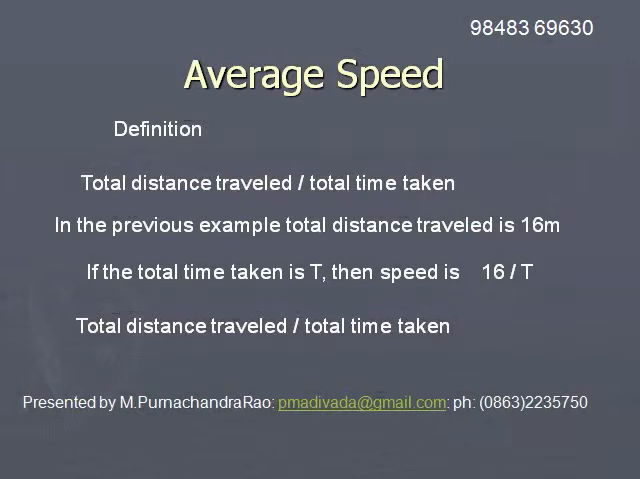Like this, we calculate average speed. We define average speed as the total distance by total time, and we calculate it by dividing the total distance traveled by the total time taken.